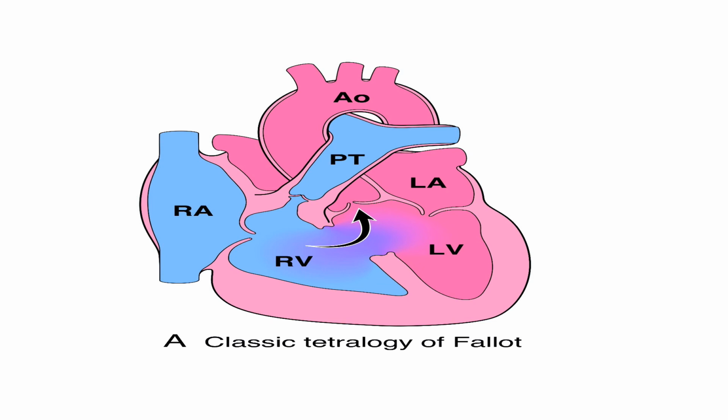As it is very difficult to pump blood through the narrowed pulmonary trunk, there will be higher pressures on the right ventricle side in comparison to the pressures on the left ventricle side. That's why instead of blood flowing from left ventricle to right ventricle, now blood flows from right ventricle to left ventricle. So there is deoxygenated blood from the right ventricle which is getting mixed with the oxygenated blood on the left ventricle side, and this mixed blood flows via the aorta and gets supplied to the body. That's why there will be an early development of cyanosis.